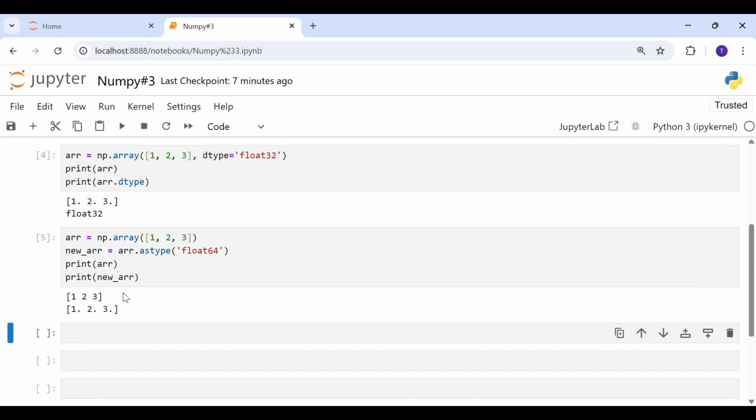You can see the first array remains as it is. Don't get confused by it looking like a list; if you check the type of this array variable, it is an object of the ndarray class. Same for new_array as well. And as you can see, the data type has changed, and the original array has remained the same.